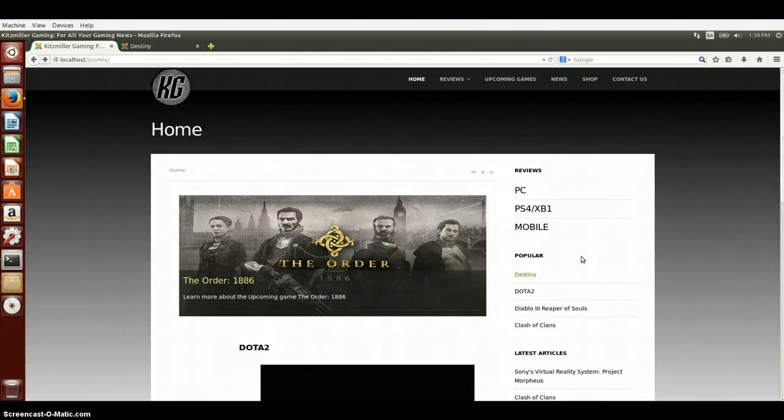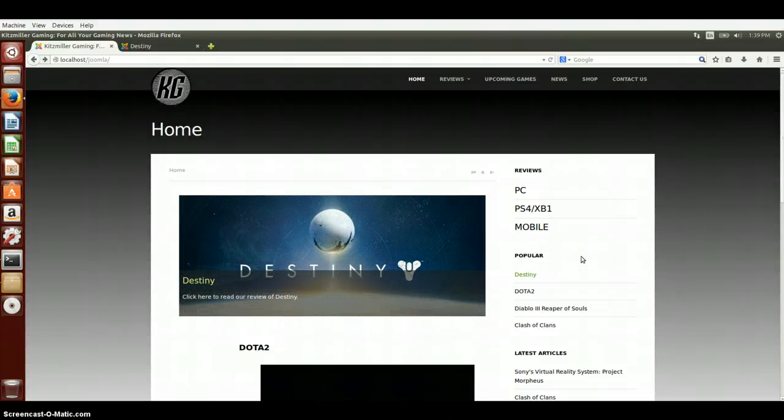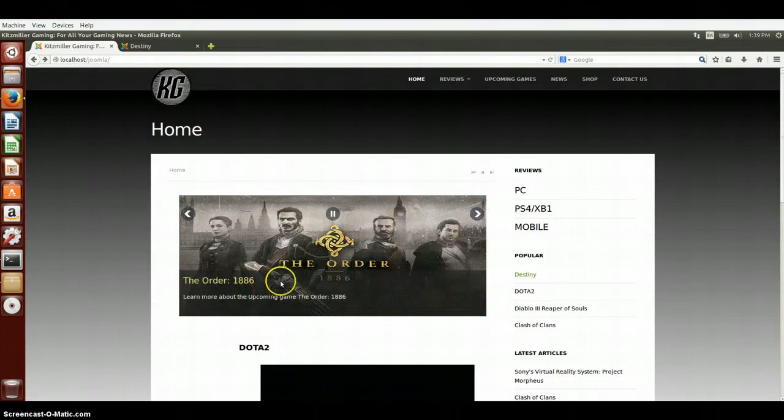So now I'll start getting into the different modules, extensions, and menus that I've added to this site. As you can see here, I've added what was called a DJ image slider that basically just cycles through a group of images, displays a headline text along with a short description or intro text that I was able to customize myself.